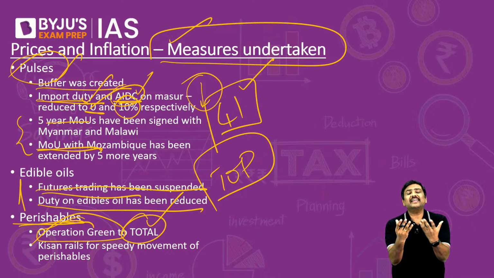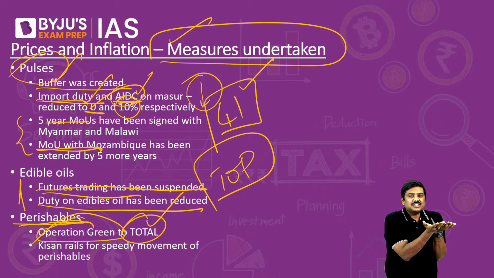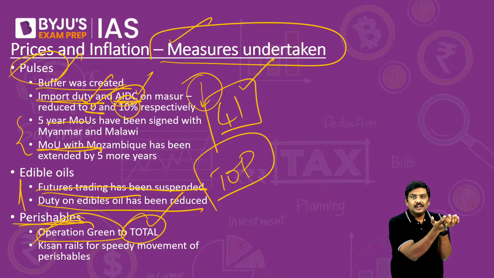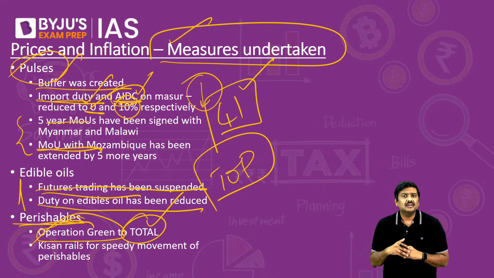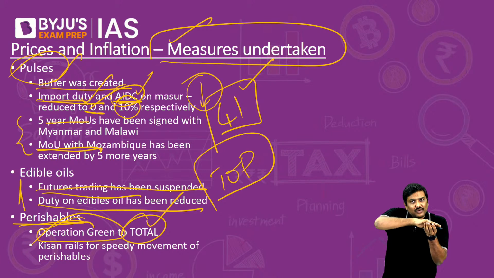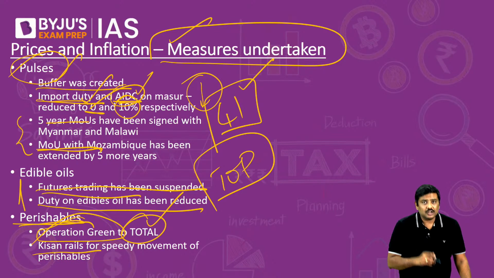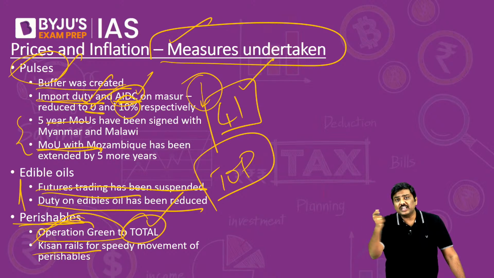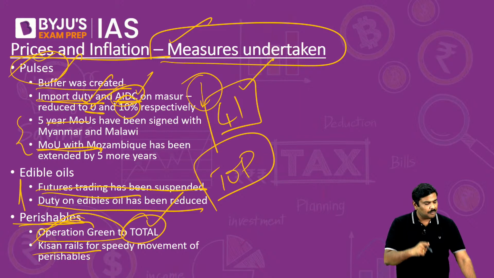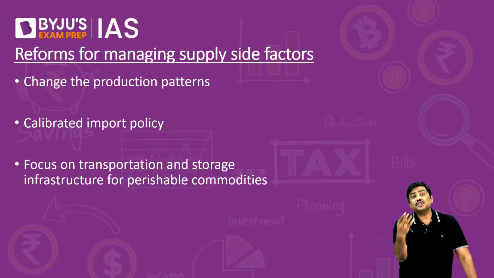And in order to protect the interest of the farmers, especially in case of perishable items, because there are certain regions where there is surplus production of this, and there are certain regions where there is a deficit, that is, the supply is lesser than the demand. In order to ensure that these will be moved from the surplus area to a deficit area, the government has launched Kisan rails. And these rails will help in movement of these particular perishable items. These are some of the reforms which have been undertaken by the government in order to control the price levels in the market. Now what more should be done by the government?